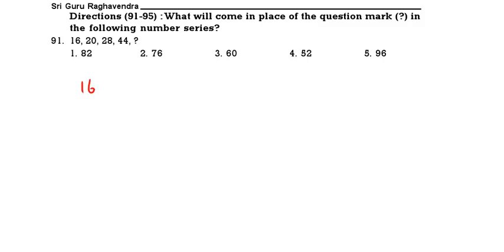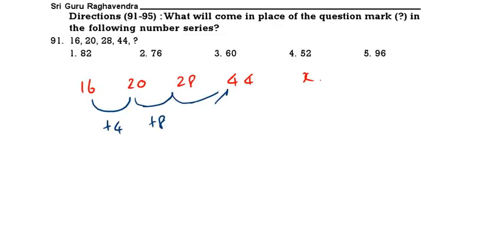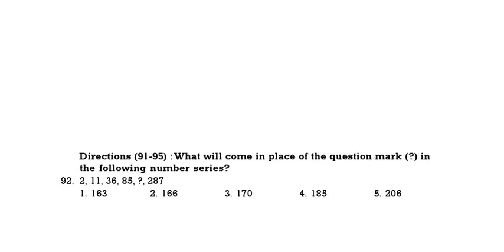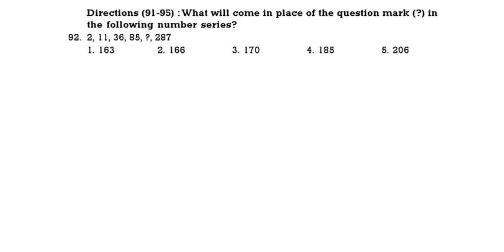Next question, 91 to 95. What should come in the place of the question mark in the number series? 16, 20, 28, 44. See here, plus 4, plus 8, plus 16, then plus 32. What is 44 plus 32? 76. Next question.